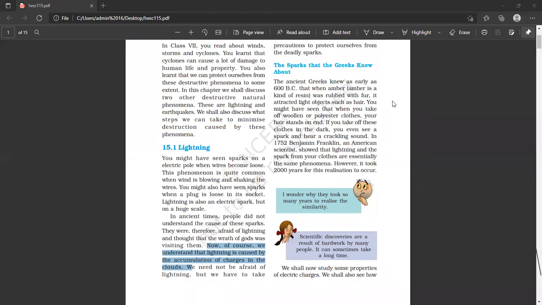Some of the students must have seen that when we remove our woolen clothes during winter, or when we remove the blanket from our body, we see some sparks on the cloth. How many of the students have seen the sparks while removing clothes? Just raise your hand. How many of the students have seen a spark while removing their clothes or a blanket? देखा?